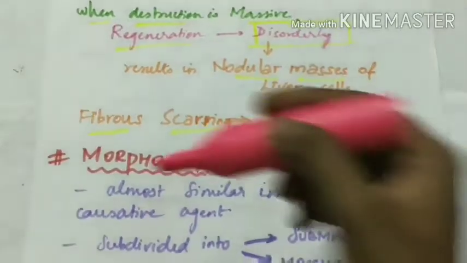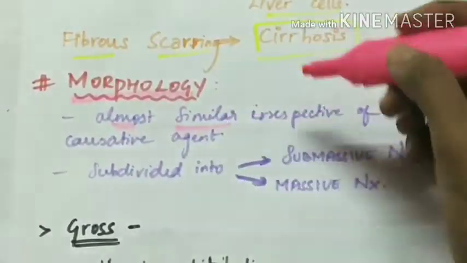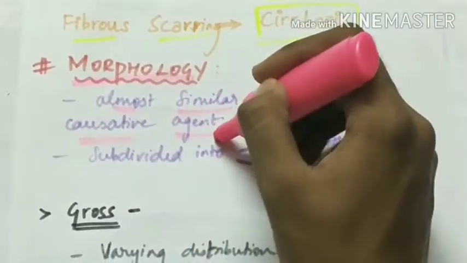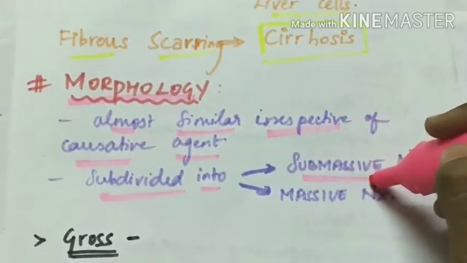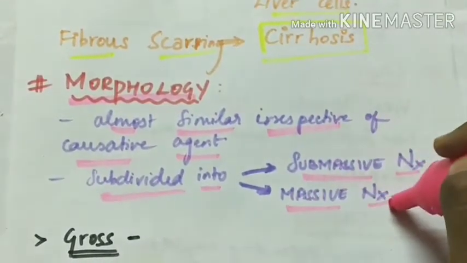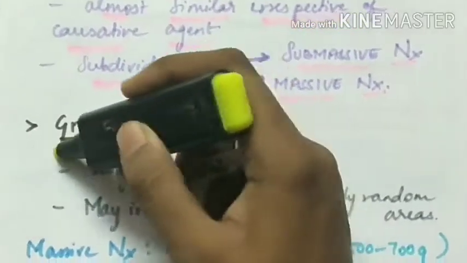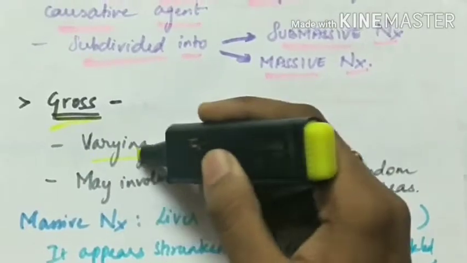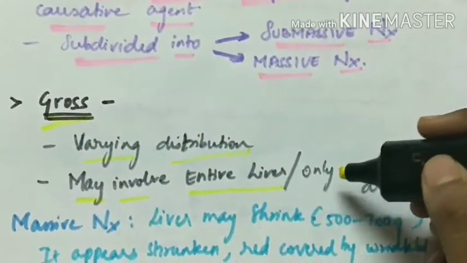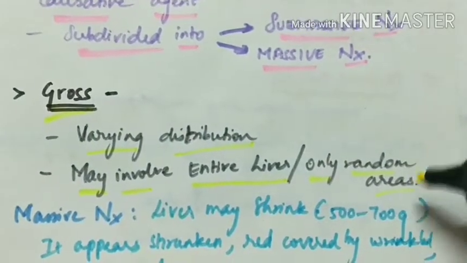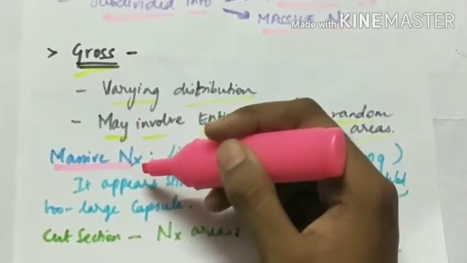Next is the morphology of fulminant hepatic failure. The morphology is almost similar irrespective of the causative agent, and it can be divided into submassive necrosis or massive necrosis. First, gross. Grossly, there is varying distribution, and it may involve the entire liver or only random areas of the liver. So there will be massive necrosis, as we have seen earlier.